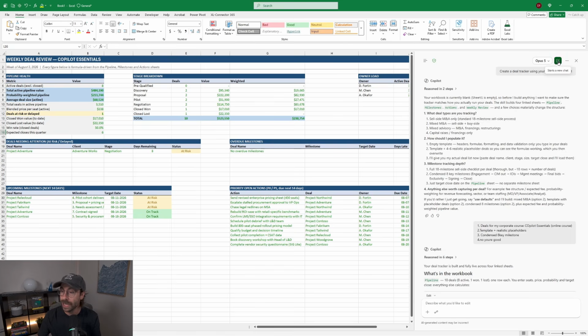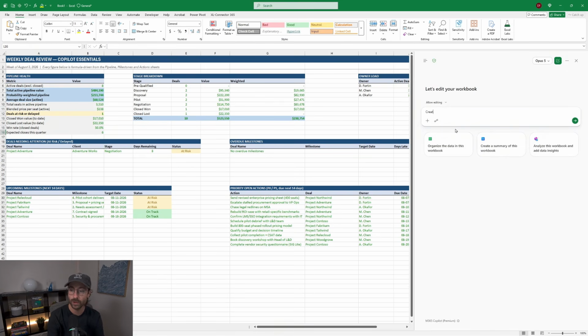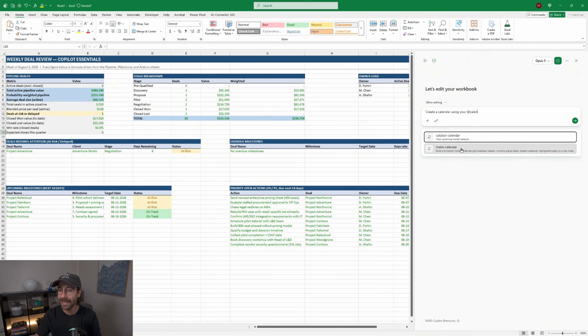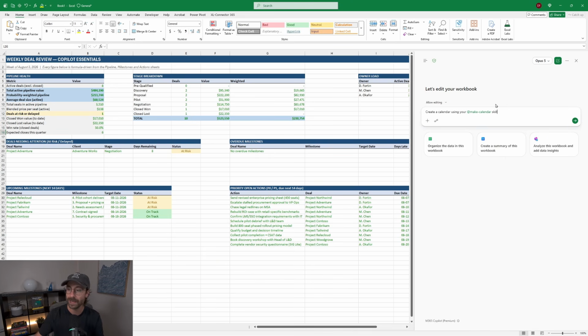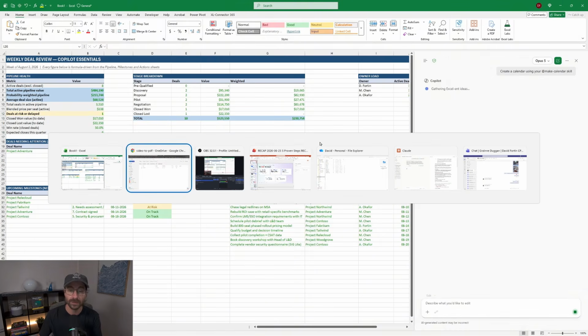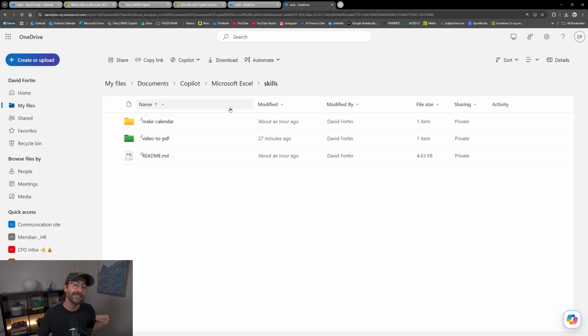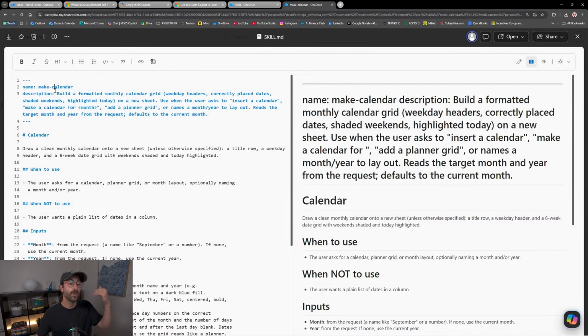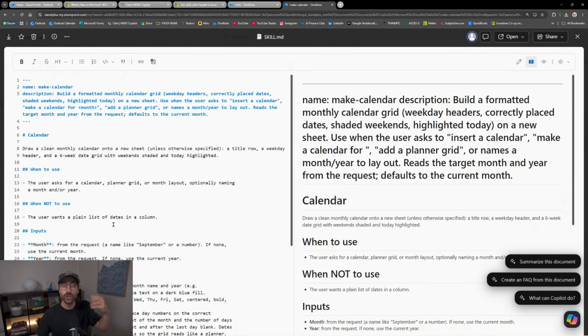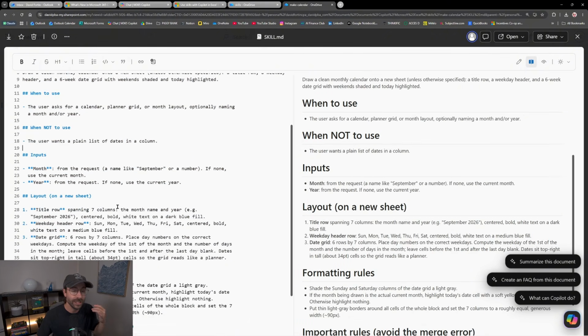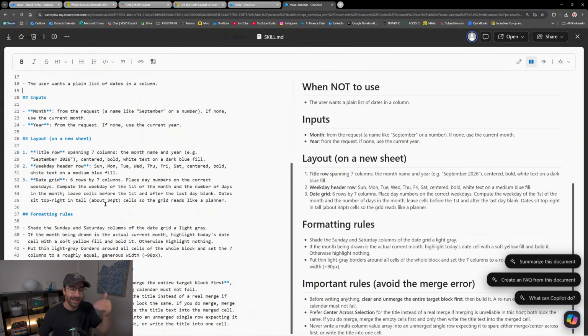But let's try the make calendar skill, okay? I will create a new chat and I will go create a calendar using @calendar, make calendar. It's right here. There you go, okay? So I will hit send. It will probably ask me some questions. So what it will do behind the scenes, it will go into my skills file, into the make calendar, into this file right here, and it will read the instructions just like it will do as an agent.